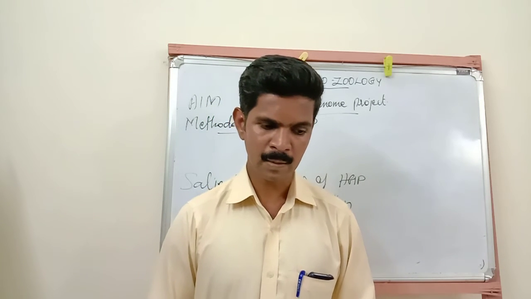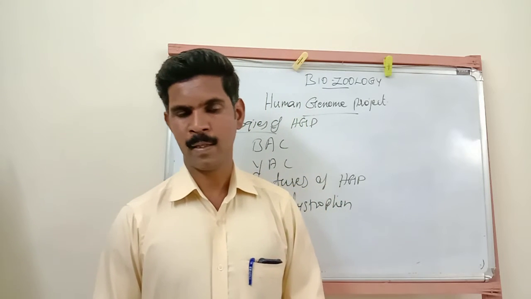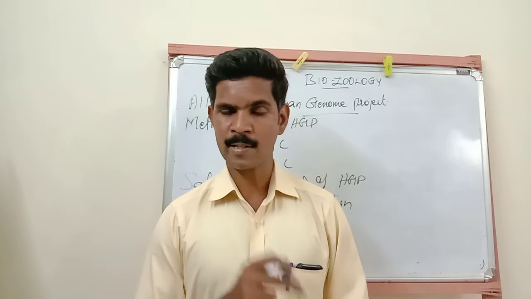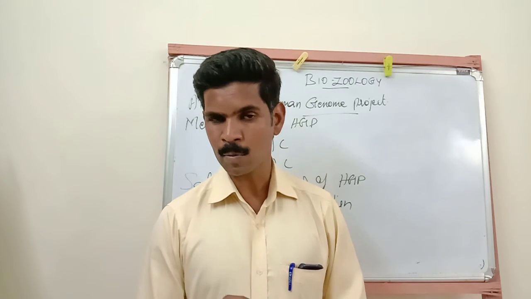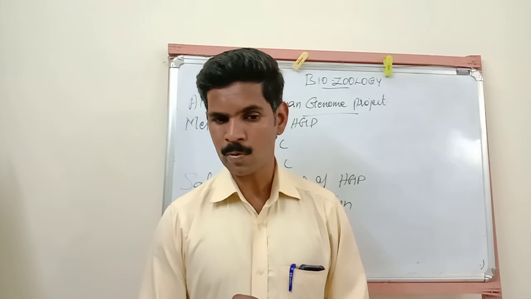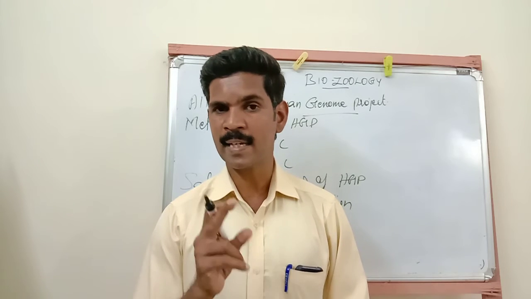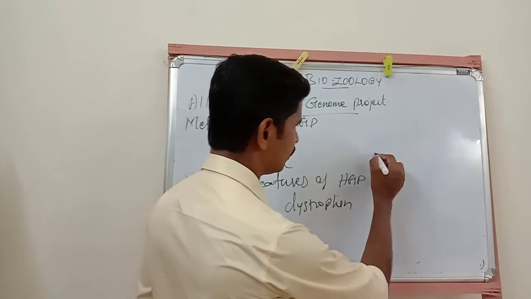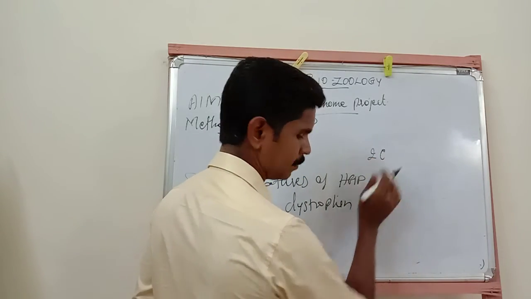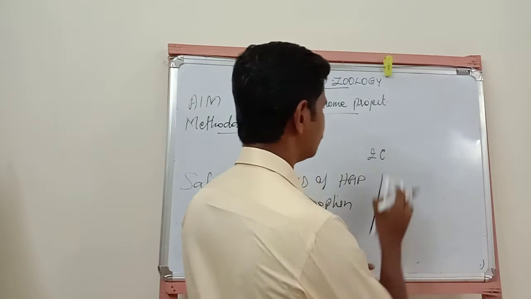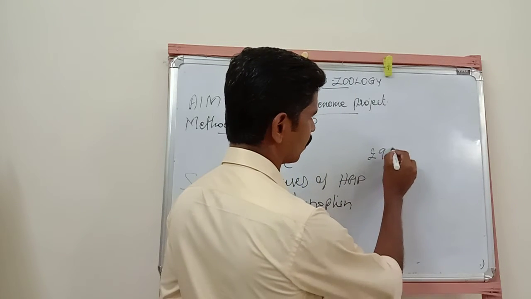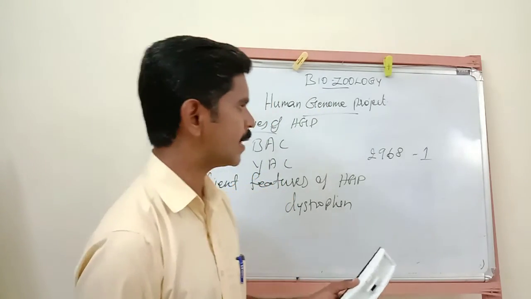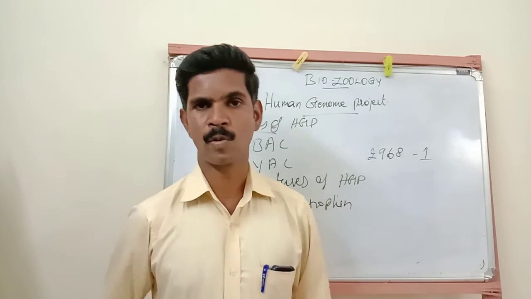Then the next point, the eighth point, is the first chromosome. Today 46 chromosomes are there. The first chromosome consists of 2968 genes. Okay, 2968 genes are present in the first chromosome.